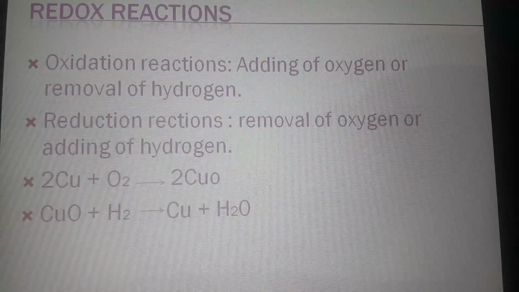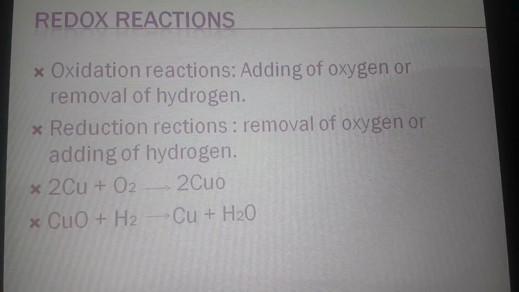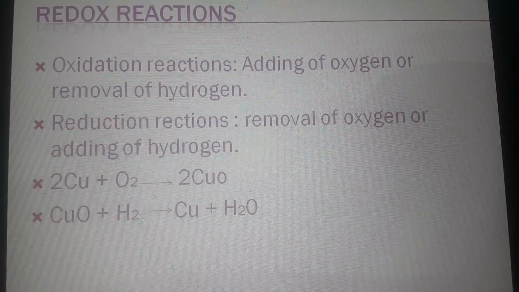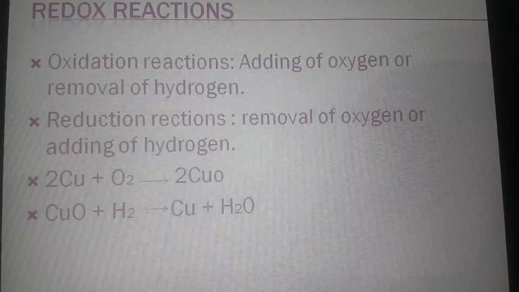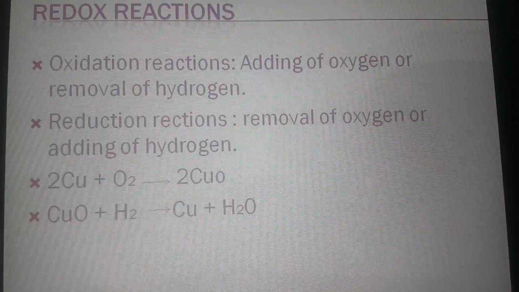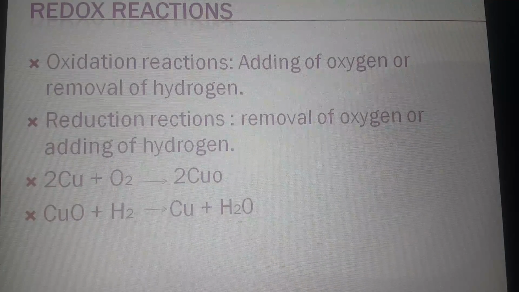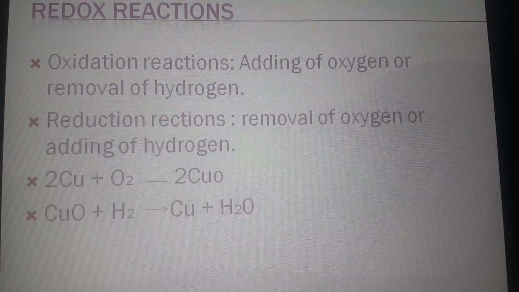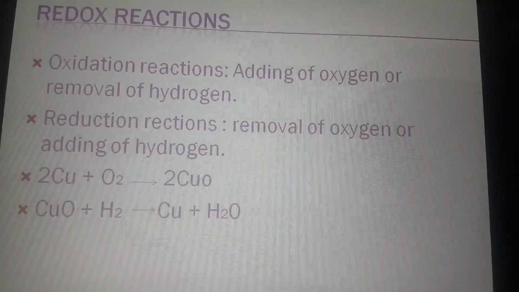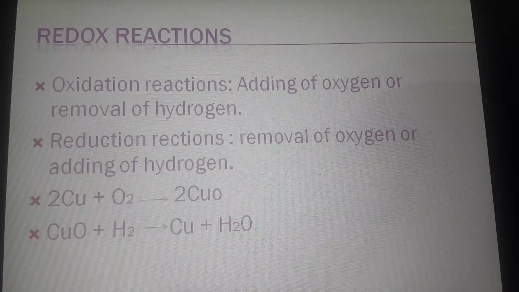Now copper is brown in color, and when copper oxide forms it produces a black color. Now when hydrogen gas is passed through copper oxide, again copper and water, H2O, are formed. So here what is oxidized? From CuO, that is copper oxide, oxygen is removed and copper is formed. So here copper is said to be reduced. Now in hydrogen, oxygen is added, so hydrogen is said to be oxidized.